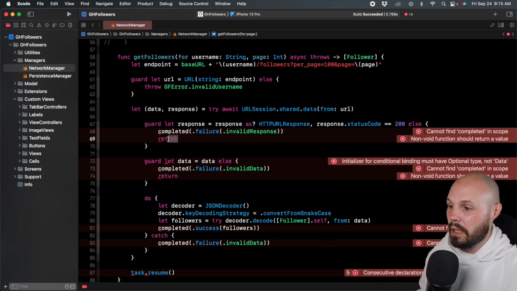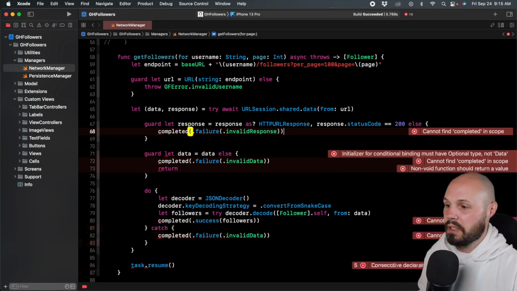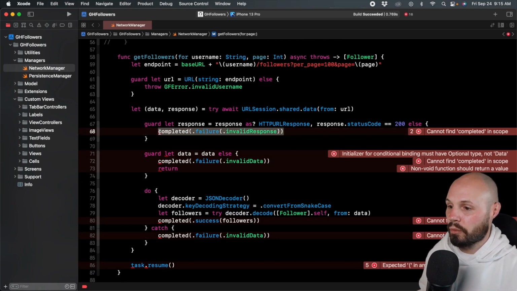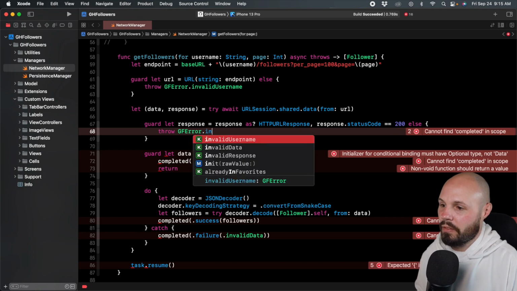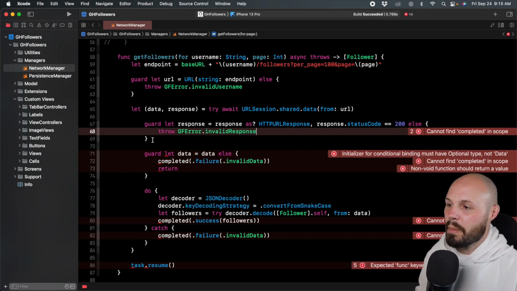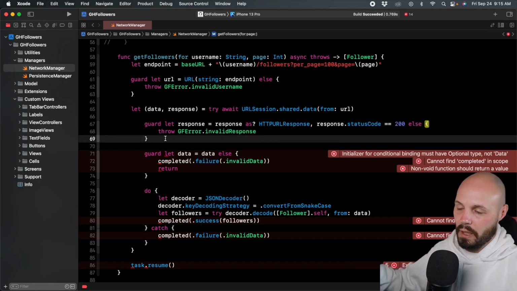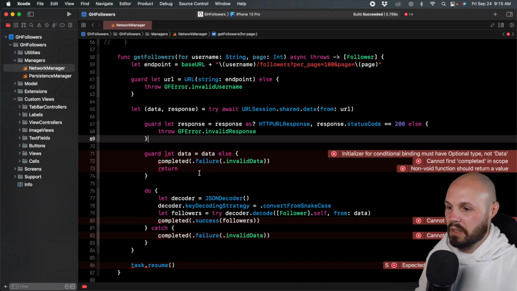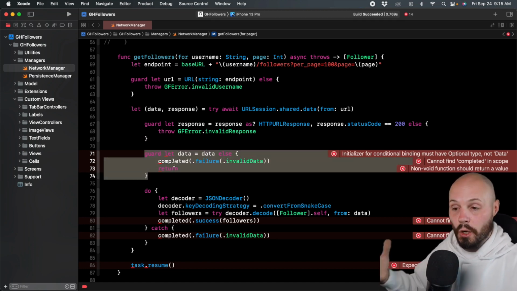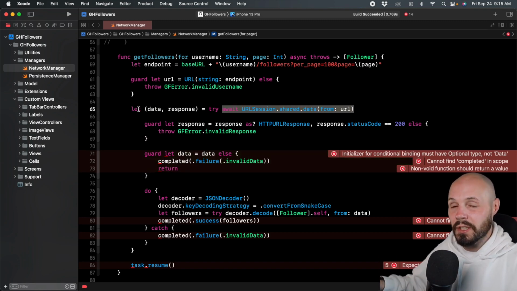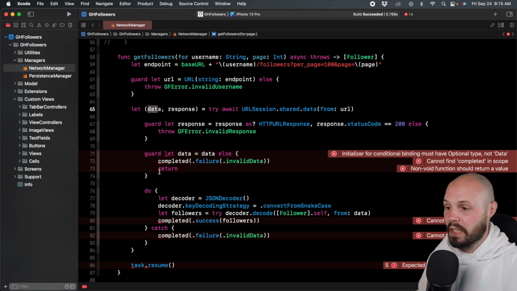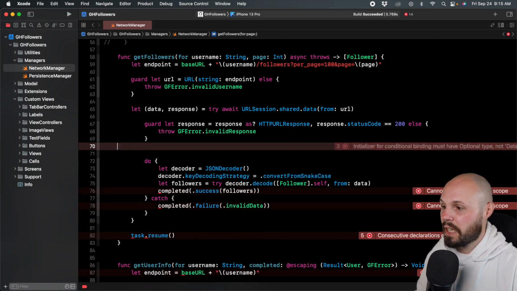But instead of returning here and instead of the completion handler, we're going to throw the invalid response error. So throw GFError.invalidResponse. And then I'm going to line this up, this shouldn't be indented anymore, once I'm done messing with all this. And then here, we don't have to unwrap the data, right? This is us unwrapping the optional of the data, because remember, this new URLSession method doesn't return an optional. You actually have the data. So we don't even need this line of code. So that can go away.